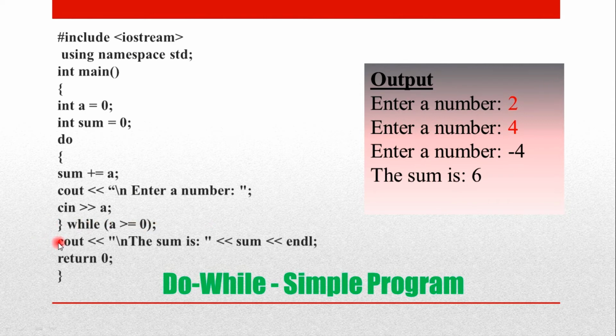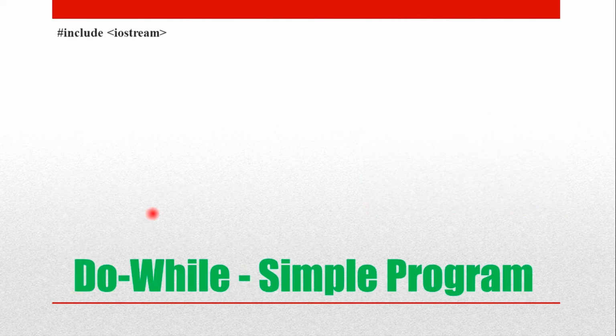So now see out, the sum is, so it is in double quotes. So the sum is will be displayed as such. What is the value of the sum? Yes, the sum value is 4 plus 2, which is 6, and that will be displayed. So this is a simple program where if we enter a negative number, the program adds up the positive numbers and then it terminates. So now we will see what happens if it is accepting a negative number.